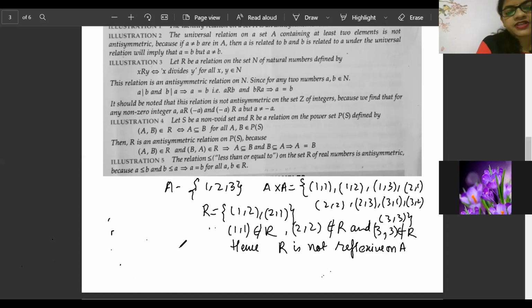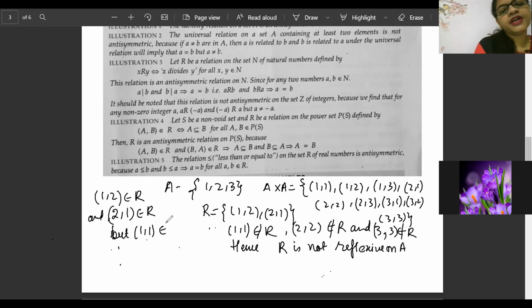So for transitive, what we need to do is: (1, 2) belongs to R, (2, 1) belongs to R, but (1, 1) does not belong to R. Means there are 2 elements present inside R, but the third one, which must be there so that it will become transitive, is missing.